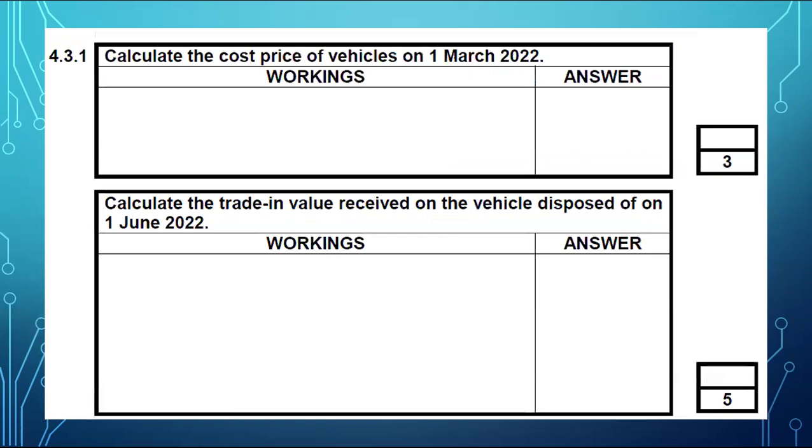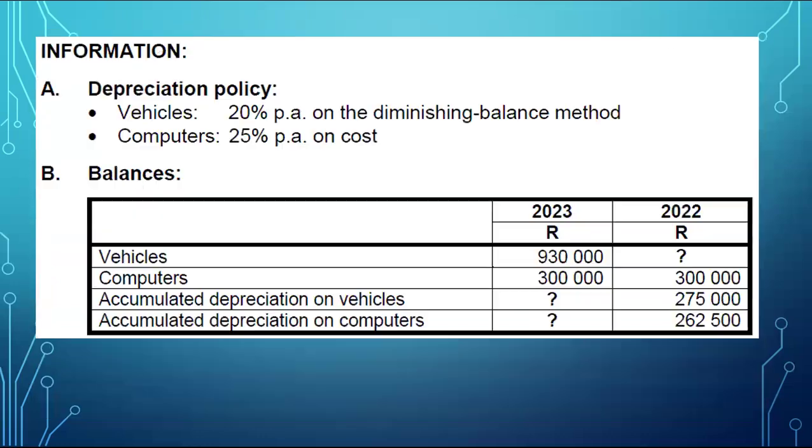The next question says, calculate the cost price of vehicles on the 1st of March 2022. For this one, I need to go back to the information sheet and focus on vehicles. And this is all I've got when it comes to vehicles. So they gave us a depreciation policy. Vehicles are depreciated at 20% per annum on diminishing balance method. Highlight the method, meaning that you calculate depreciation on carrying value. Computers are depreciated at 25% on cost.